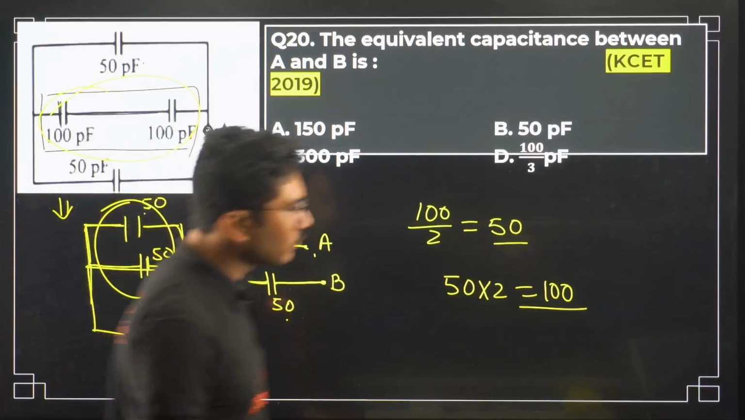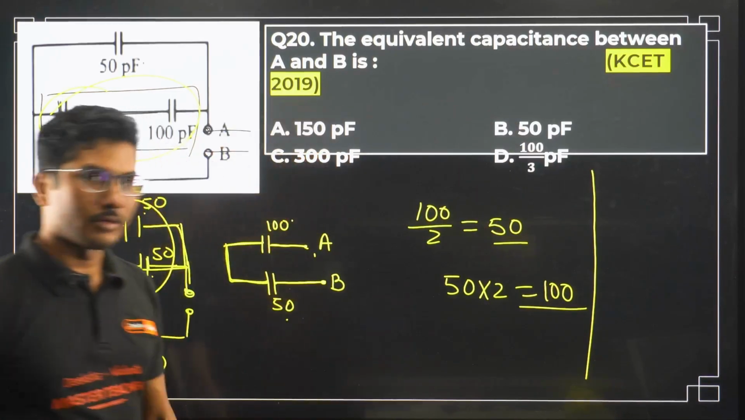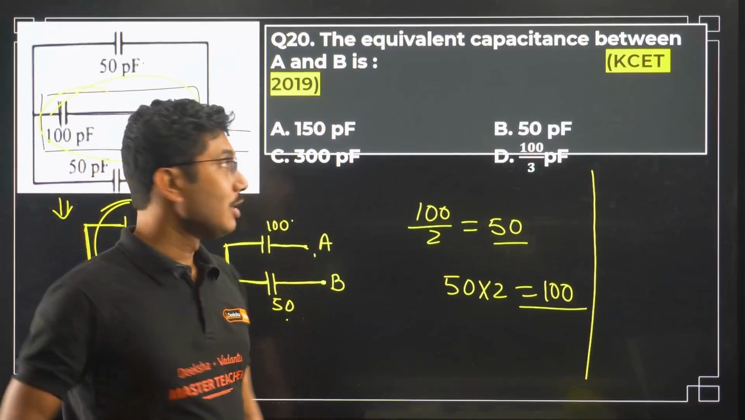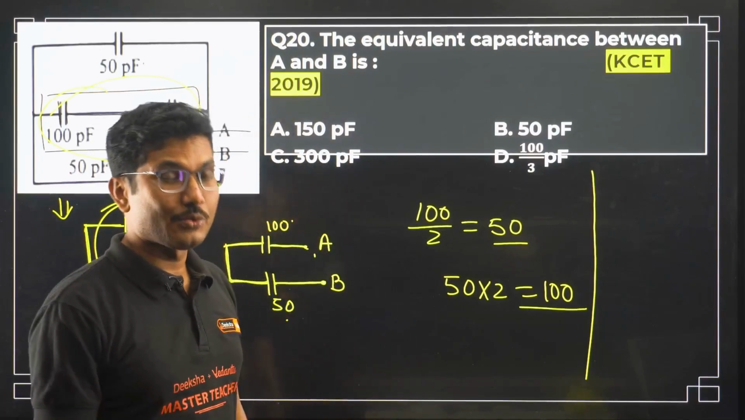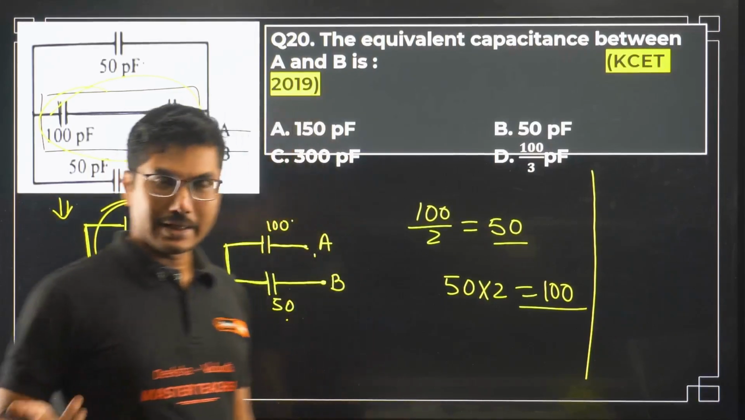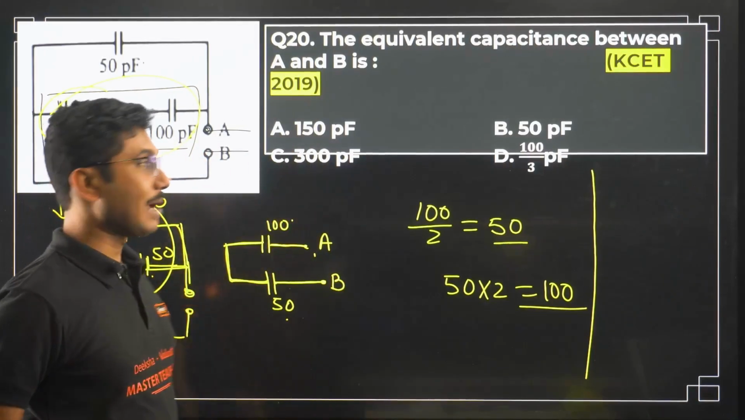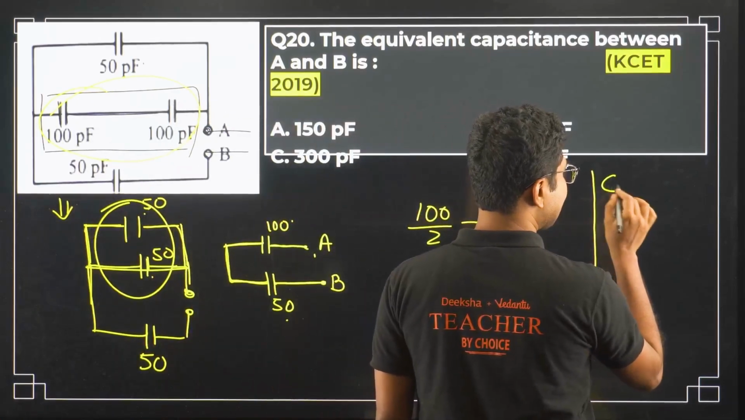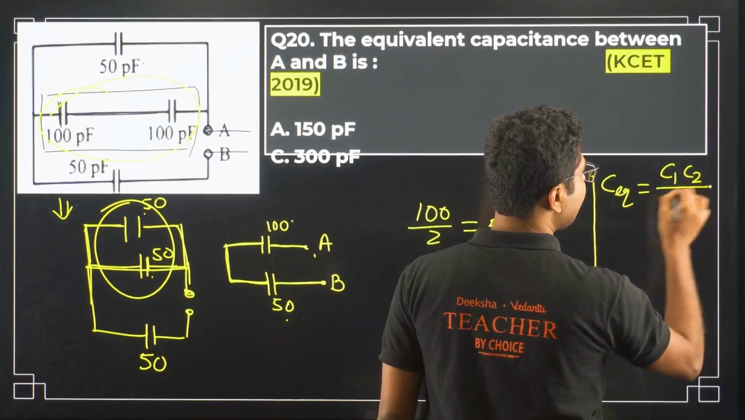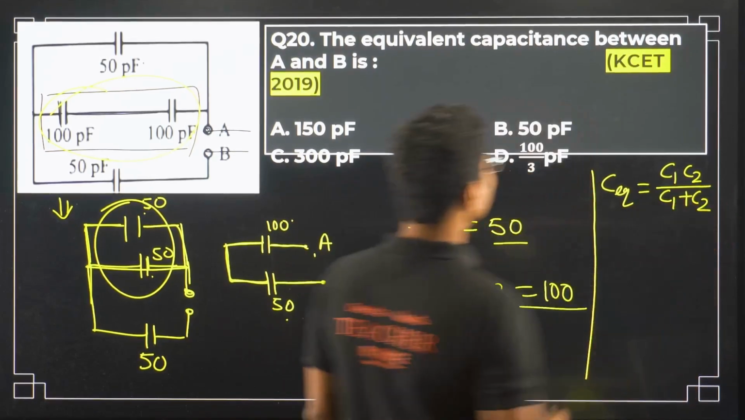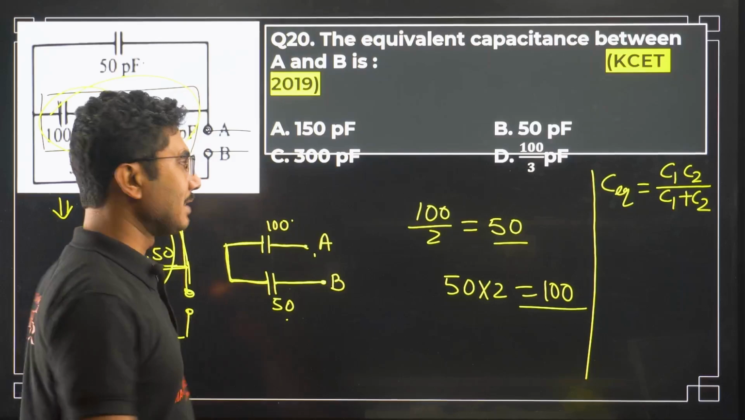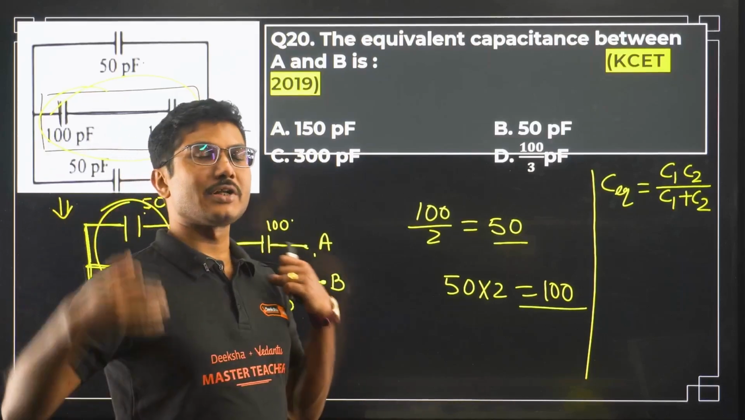Now I am going to teach you one more shortcut. I hope you learned in your class 10th, that when two resistors R1, R2 are connected in parallel, what was the equivalent resistance? R1 R2 by R1 plus R2, right? So in the case of capacitors, when two capacitors are connected in series, the equivalent capacitance is given by C1 C2 by C1 plus C2. Okay, C1 C2 divided by C1 plus C2. This is applicable for series combination of capacitors.